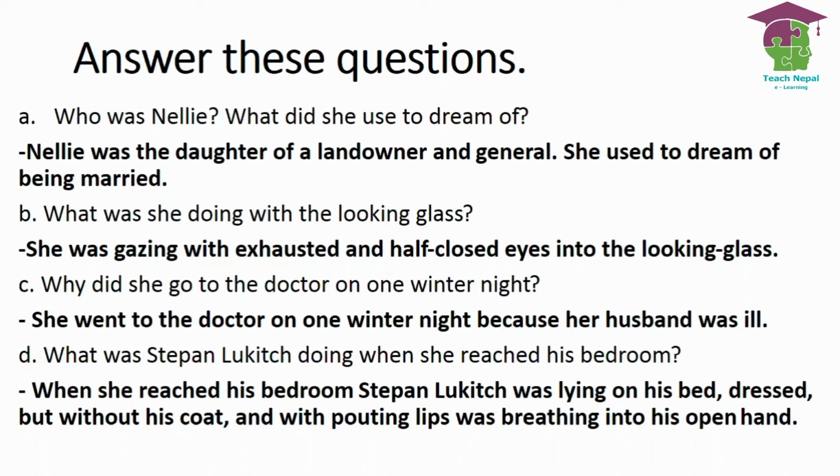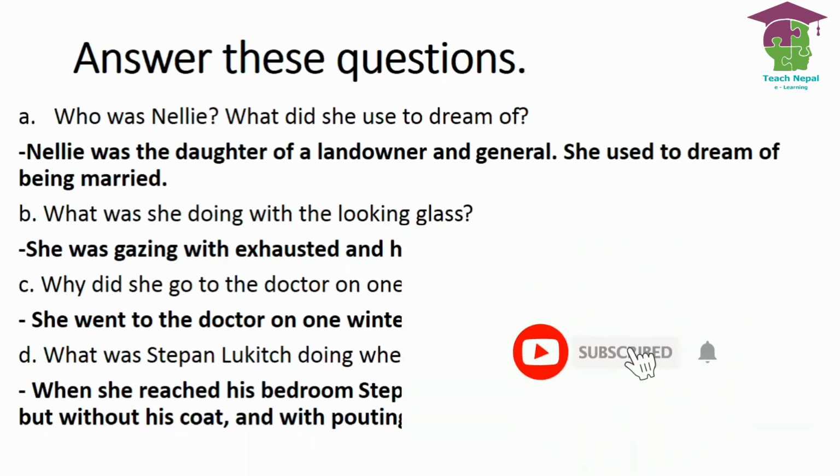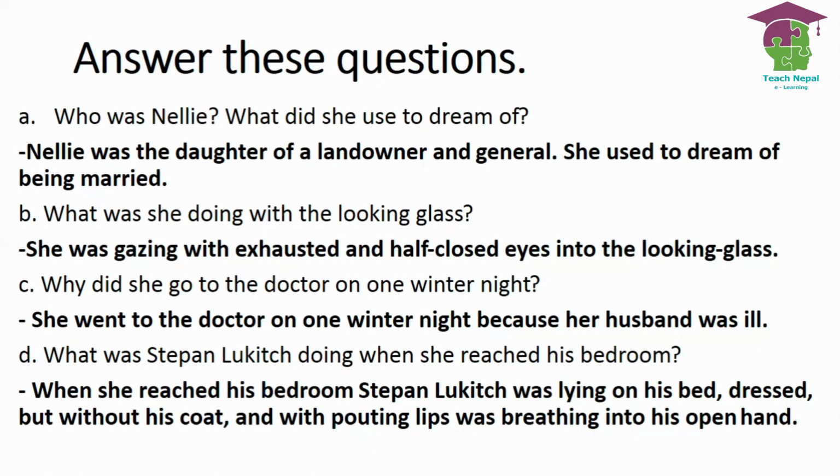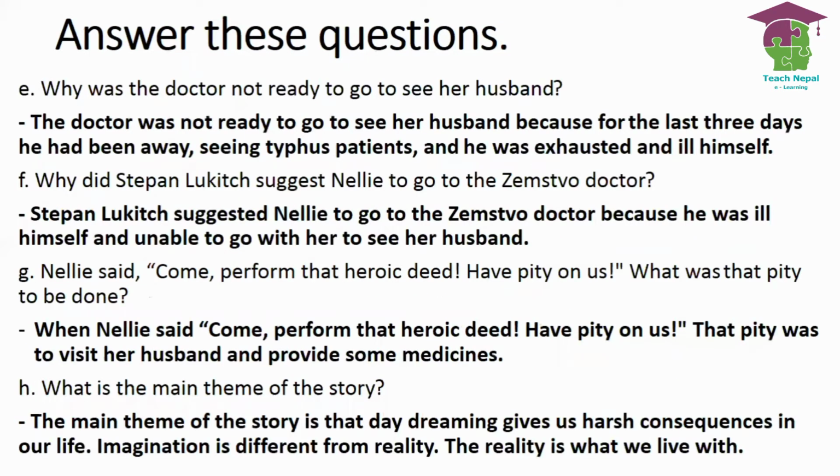What was Stephen Lucas doing when she reached his bedroom? When she reached his bedroom, Stephen Lucas was lying on his bed, dressed but without his coat, as you find here. Number E, why was the doctor not ready to go to see her husband? The doctor was not ready to go to see her husband because for the last 3 days he had been away seeing typhus patients, and he was exhausted and ill himself.